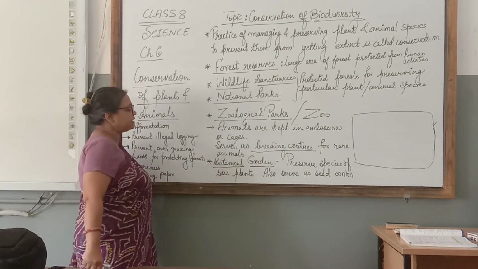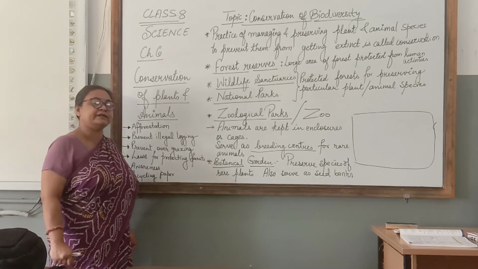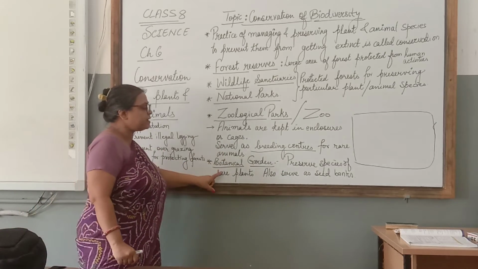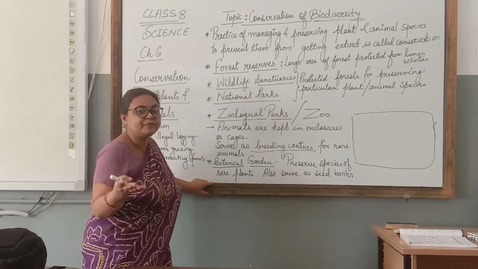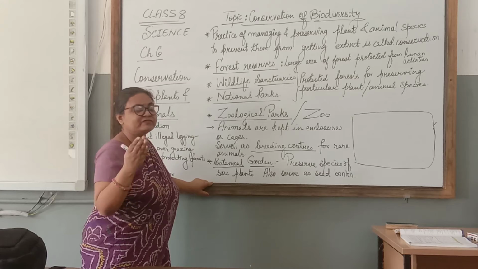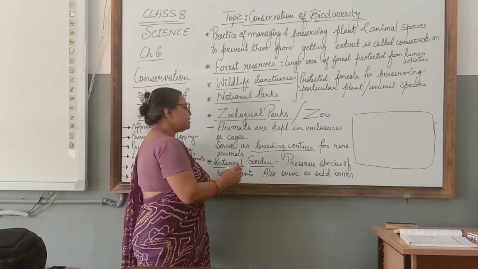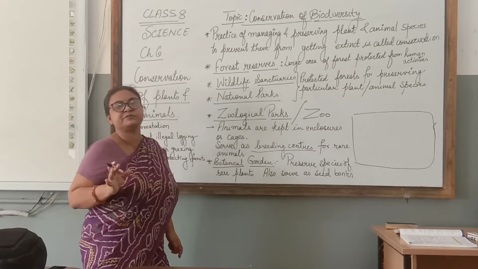Next, and the last one, that is botanical garden. Botanical gardens are meant for plants. You can call them zoos of the plants. Zoos of the plant world. So here preservation of rare plant species is done.